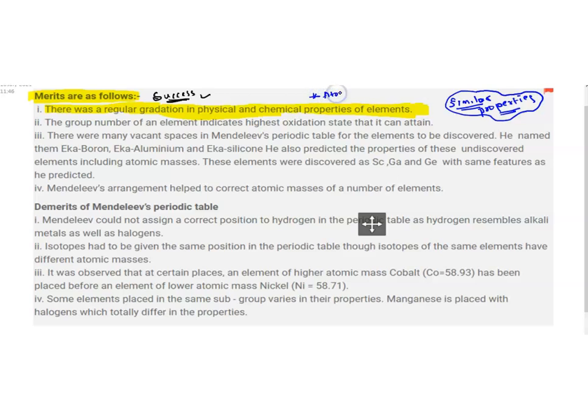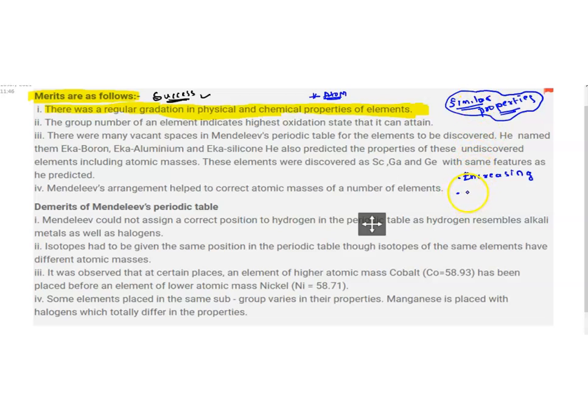He adjusted the increasing atomic mass arrangement; he violated his own law. He had two laws in his mind. The first law was to arrange all the elements in increasing order of their atomic mass. After that, before arranging, I should find similar properties.